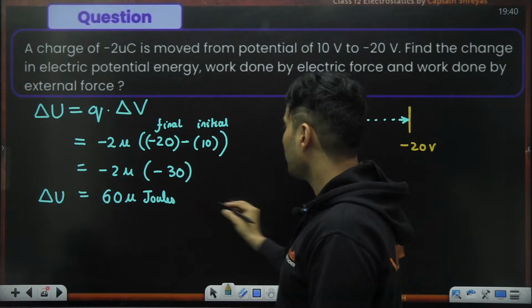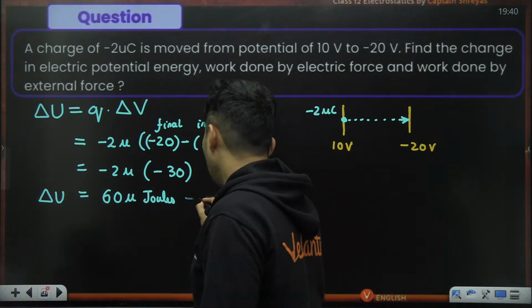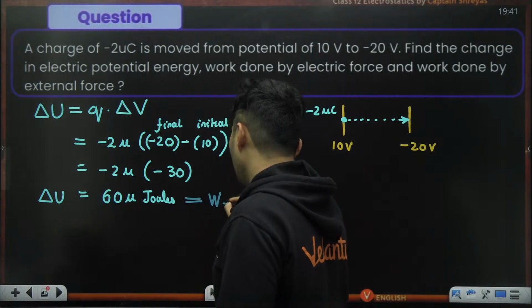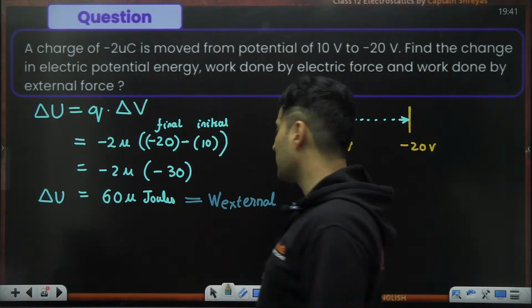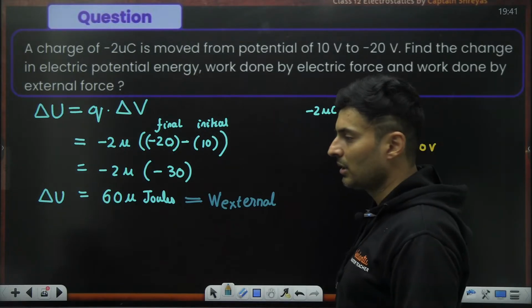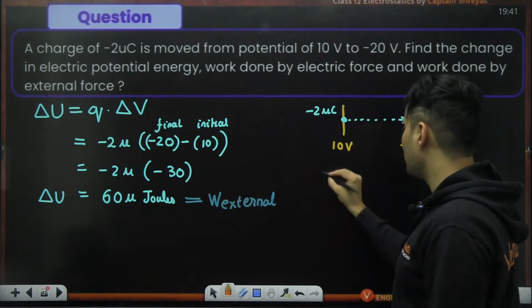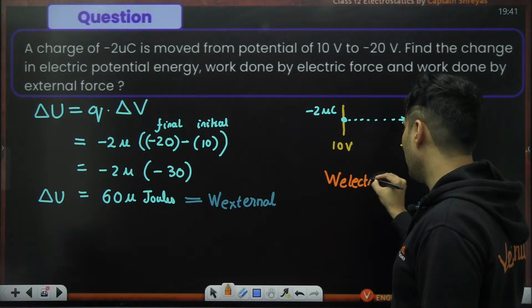Now comes the next part. Whatever is the change of potential energy will also be the work done by external force, that is standard. So that answer is also done. The only problem is with work done by electric force, which is conservative in nature.